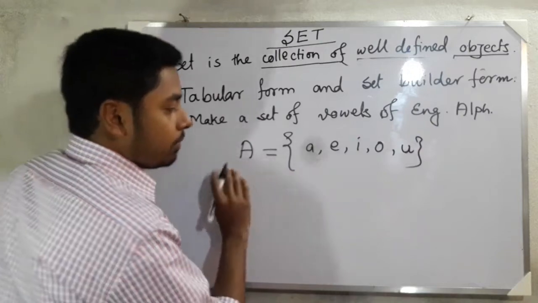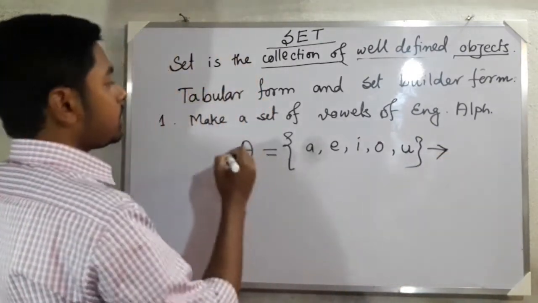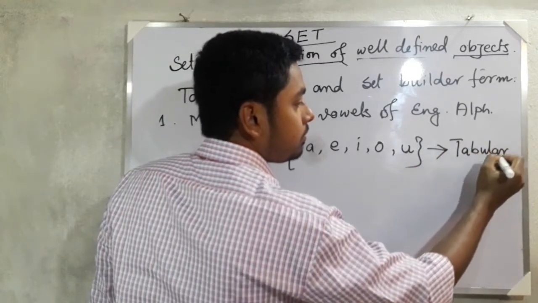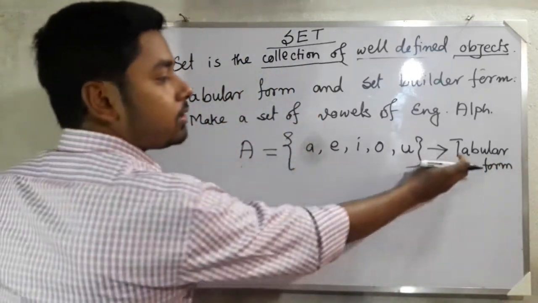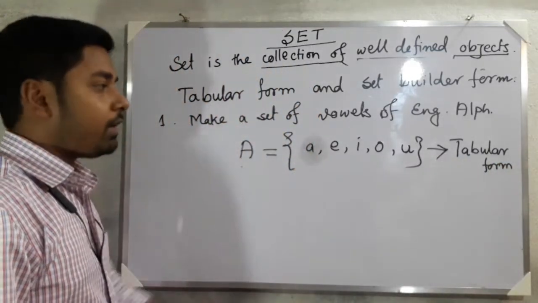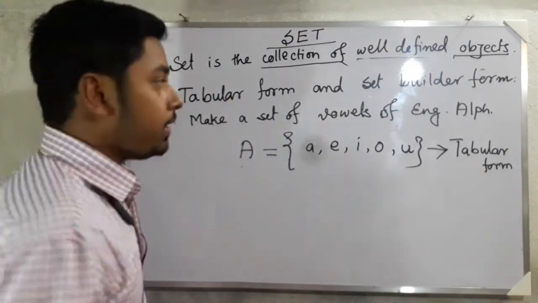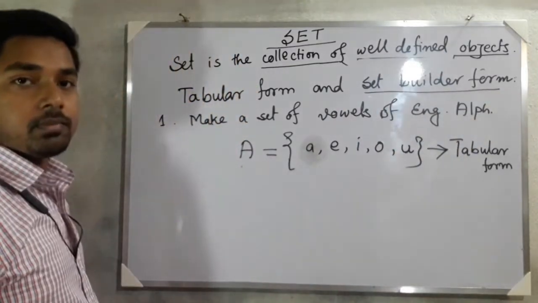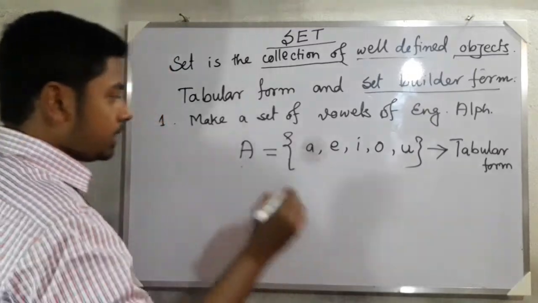So this general form is called the tabular form. We have written this set in tabular form. But if you want the set builder form, then how do we write it?